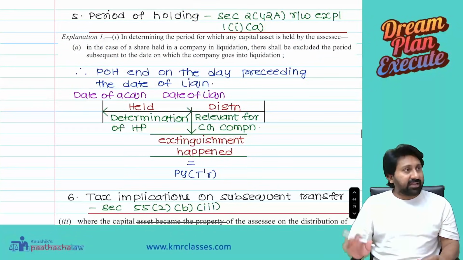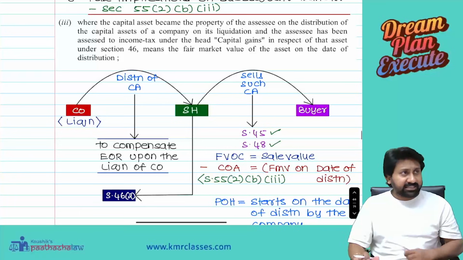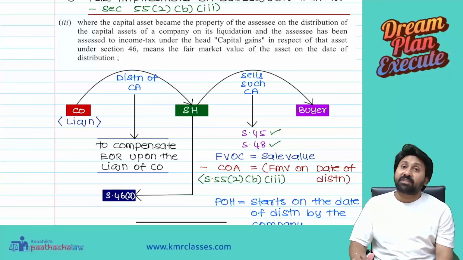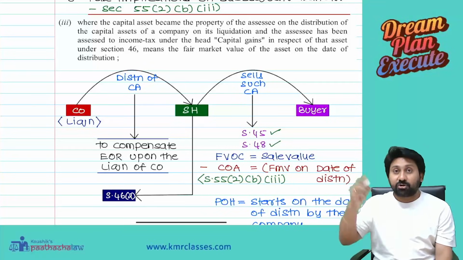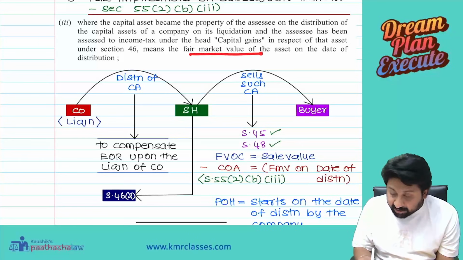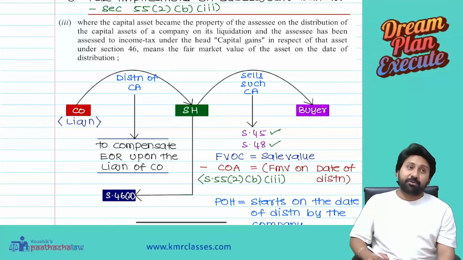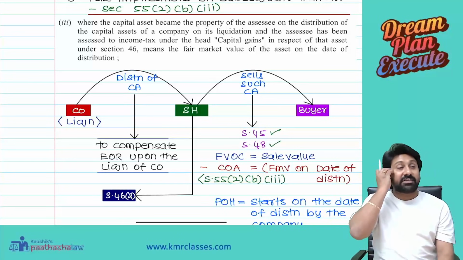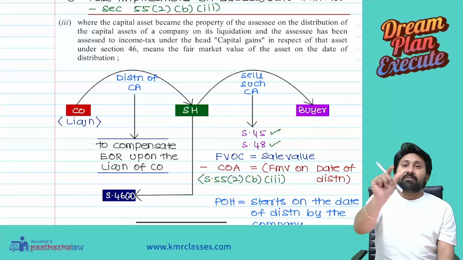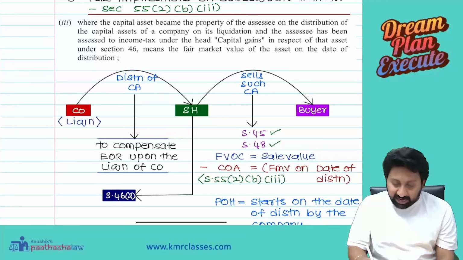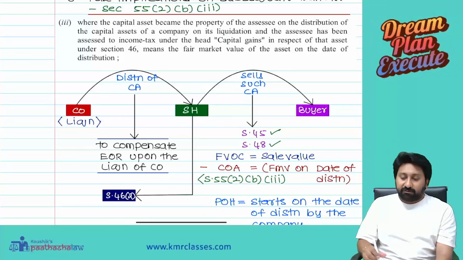So assessed to tax under 46. Now what is the cost of acquisition of that particular debentures? Now I am selling those debentures. Fair market value of the debentures on the date of distribution, not on the date of acquisition by the company. Distribution time, whatever the fair market value is there, that will be the cost of acquisition of those debentures.